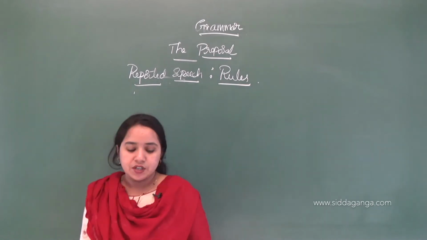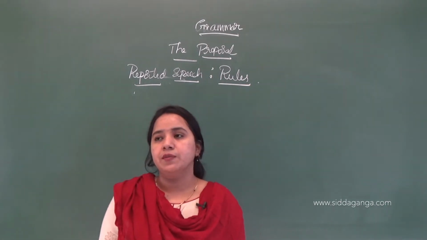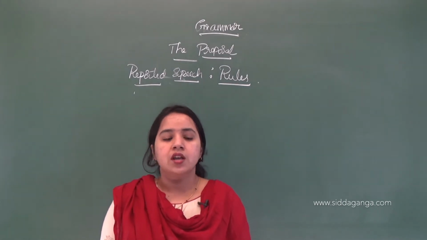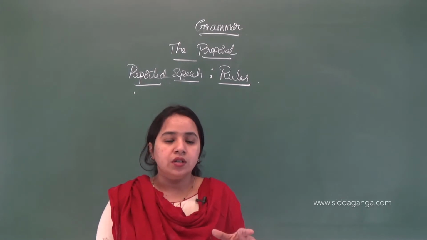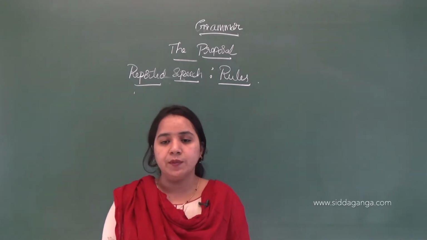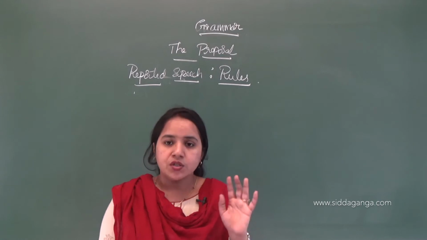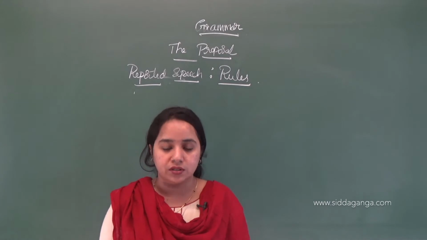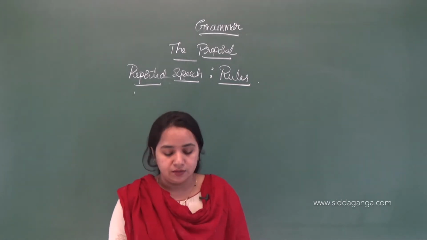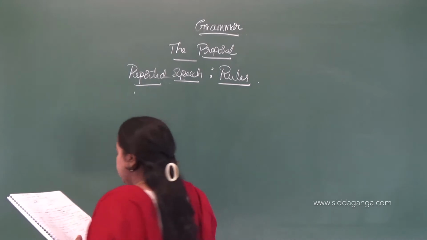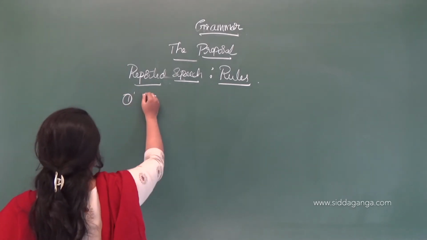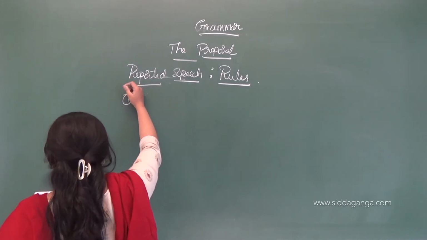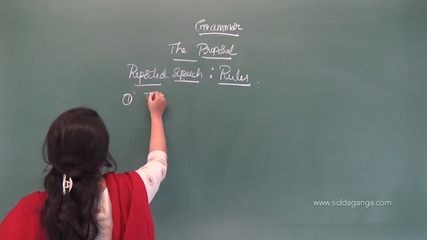of reported speech. When you are changing sentences from direct speech to indirect speech, we know some rules. If you know the rules, it becomes easy to change the sentence from direct to indirect speech. So we need to understand these rules. These rules are very important to learn, so just understand it clearly. The first rule for changing from direct to indirect speech is to remove the inverted commas.